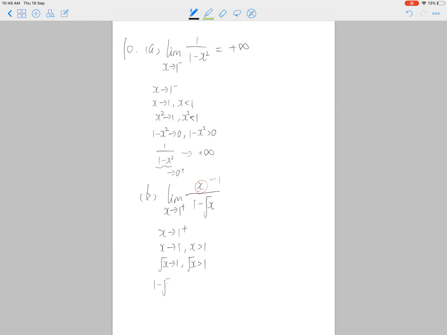So 1 minus the square root of x is approaching 0, and it's slightly smaller than 0. So something around 1 over this thing, which is approaching 0 from the left side, means this overall fraction is approaching negative infinity. So the answer is negative infinity.